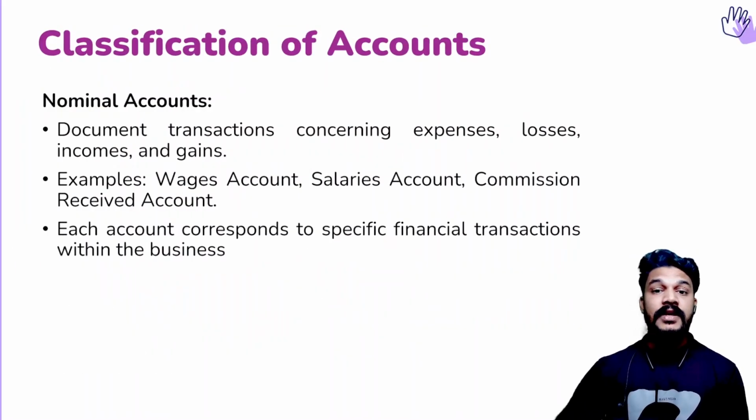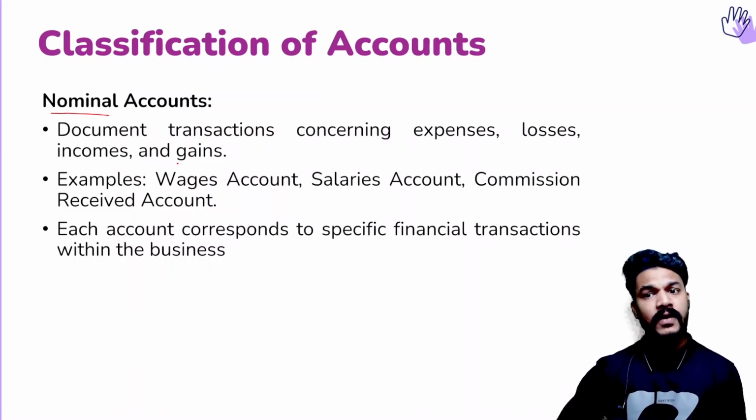Nominal accounts, the third category. Nominal accounts include expenses, losses, incomes and gains. So basically income and expense, or loss and gains. Income and expense are what is included in nominal accounts, just like wages account, salary account, commission account, sales account, purchase account. These are examples of nominal accounts.